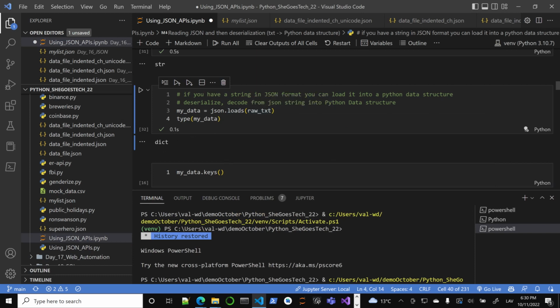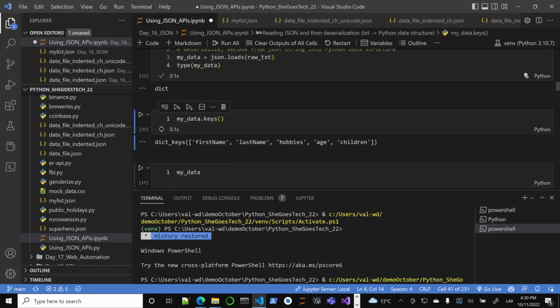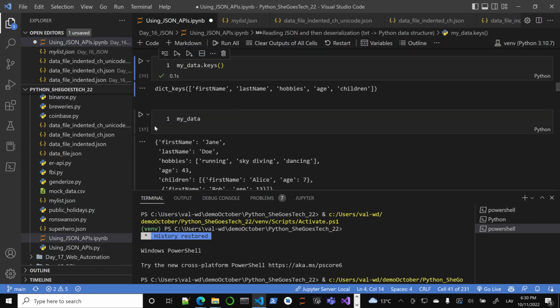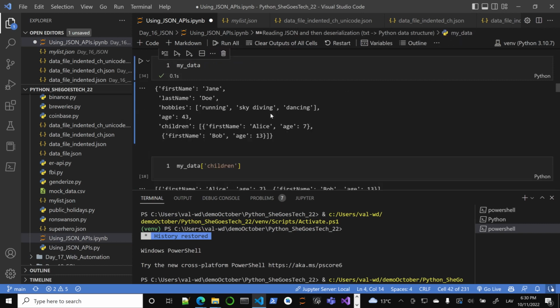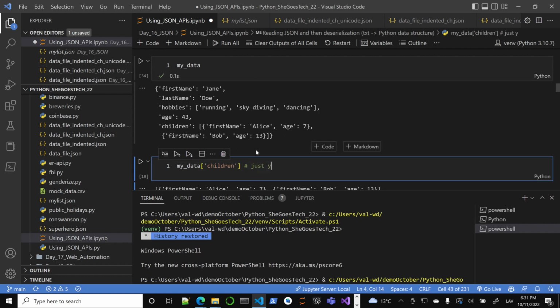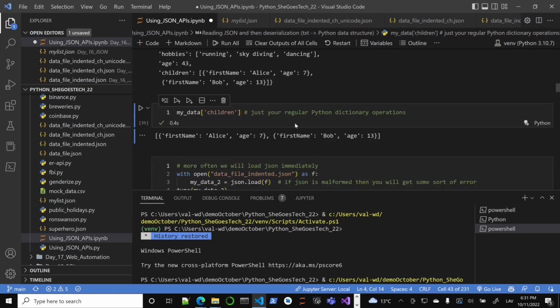In this case, again, of course, we have keys, you know, first name, last name, hobbies, age, children, and so on and so on. And we can print it out, so nothing too crazy, right? Now we can work with it. We can do just regular Python dictionary operations, right? So this has nothing to do with JSON anymore.